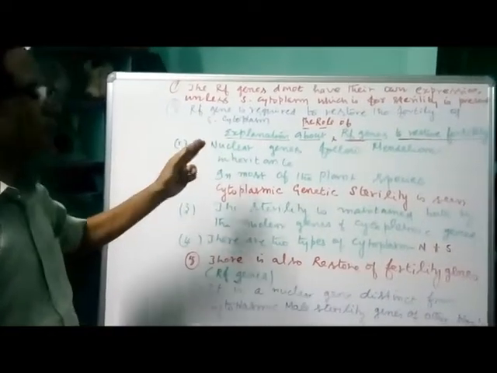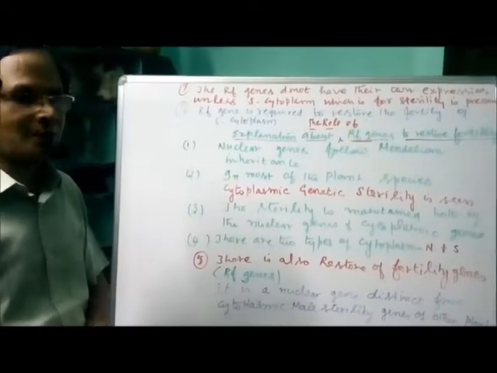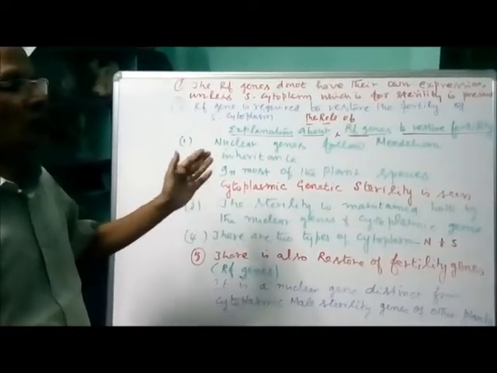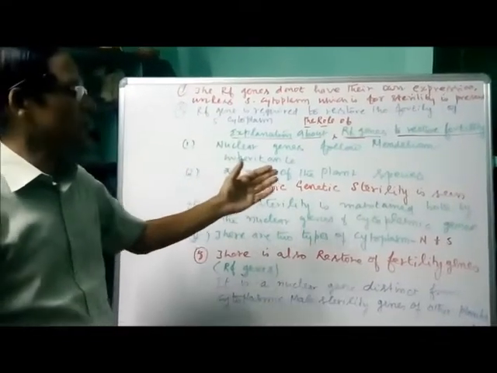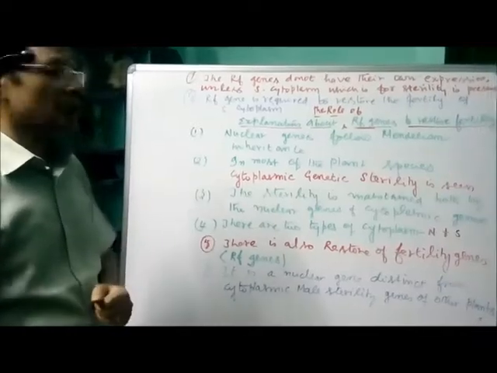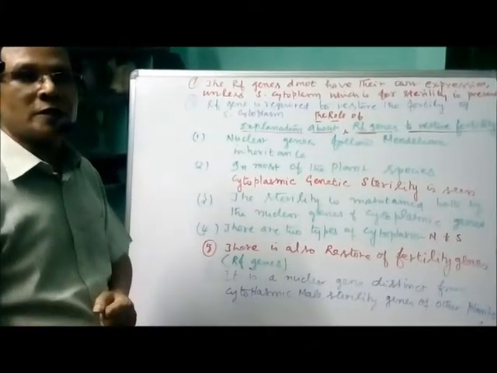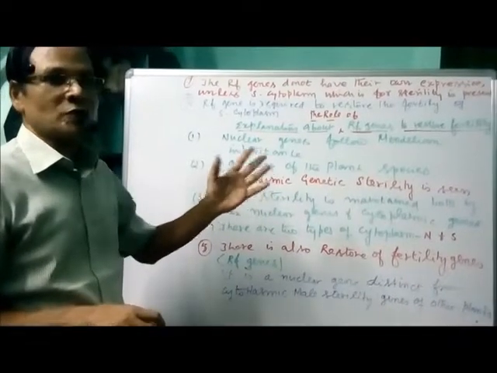Now we know the nuclear genes, as I mentioned already, follow Mendelian inheritance. But in most of the plant species, you have cytoplasmic genetic sterility. This is because of both the nuclear genes as well as the cytoplasmic genes.